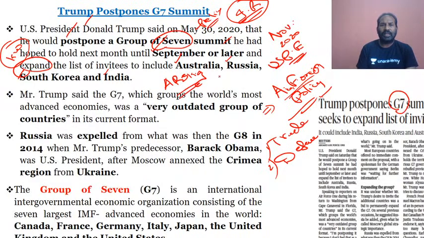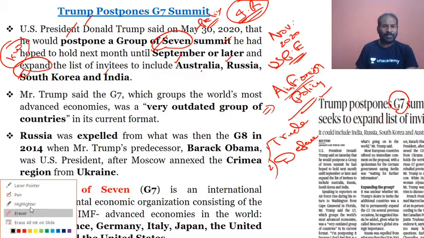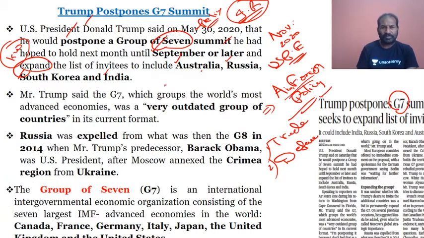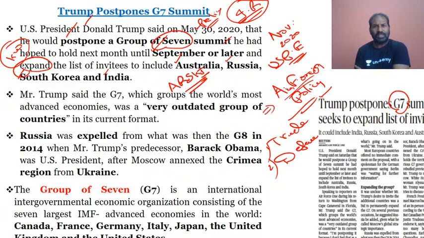ARSKI. You can just write it and remember it as the countries invited by Donald Trump for the G7, because he wanted to expand the G7. Go ahead with the acronym ARSKI. That is Australia, Russia, South Korea, and India.